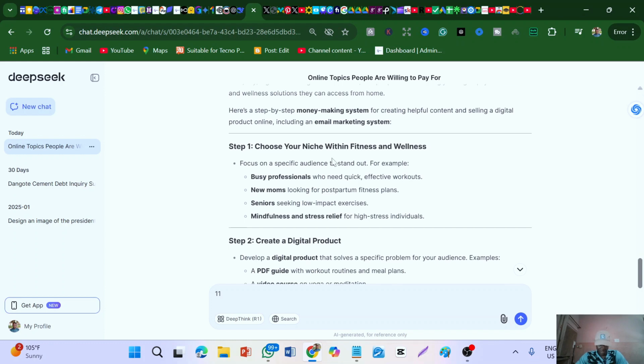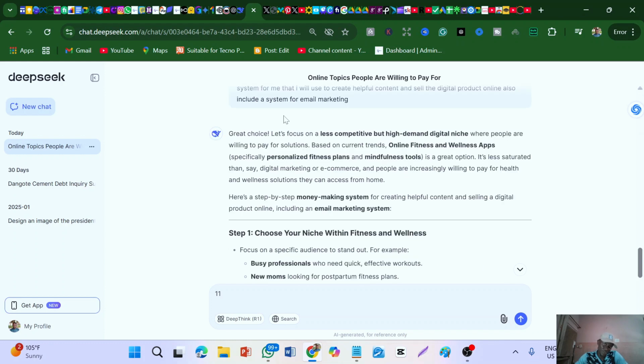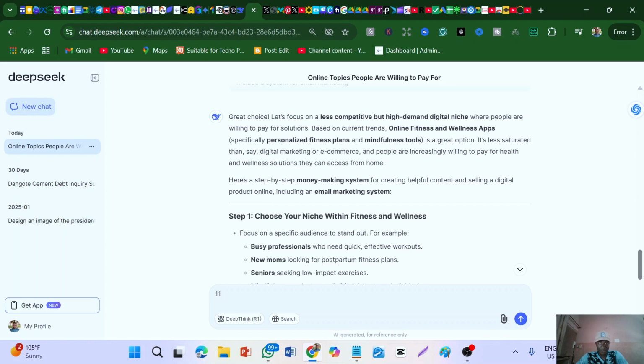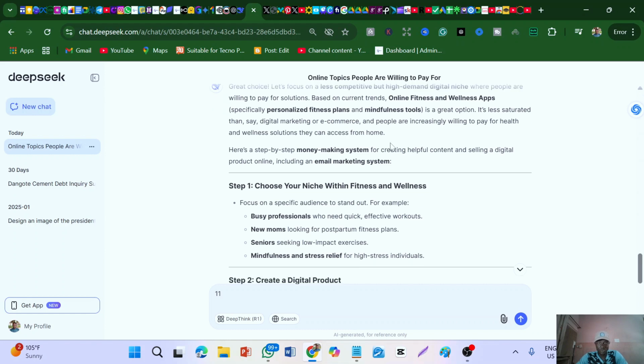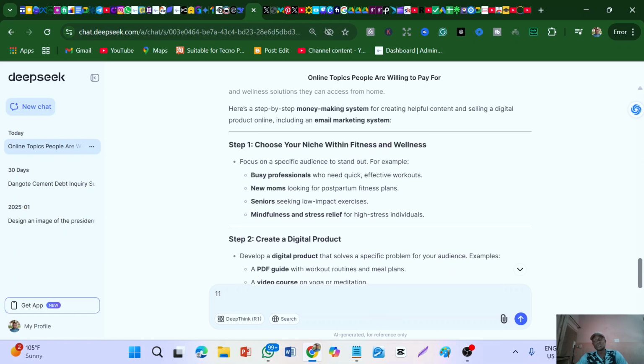Let's say fitness. Now you can see from what we asked, we told it to pick the less competitive. The less competitive and high in demand niche is fitness and wellness. So now you can personalize. You see it's even giving us specific things to do. We can personalize fitness plans and mindfulness tools, to help people get fit and motivate them to get fit. So there's a lot of products you can create on this. You can see it has given us the to-do.